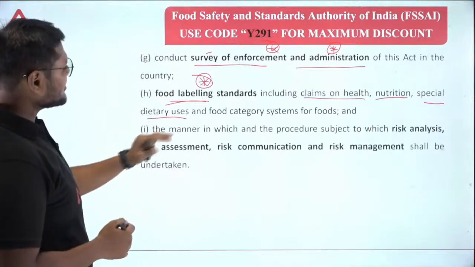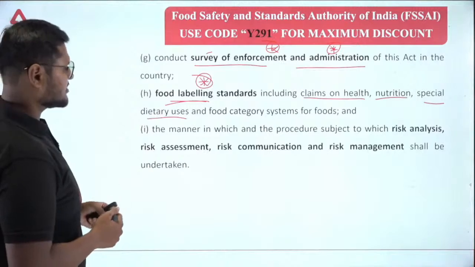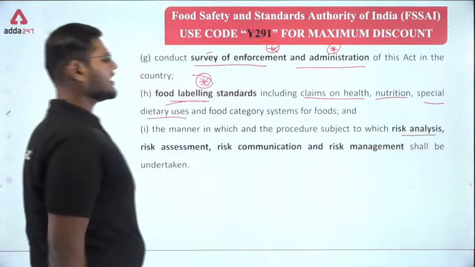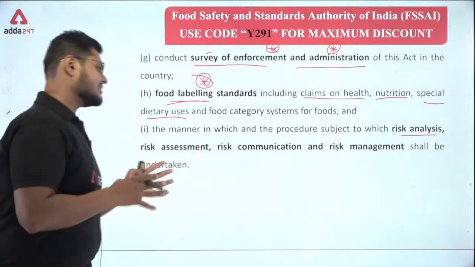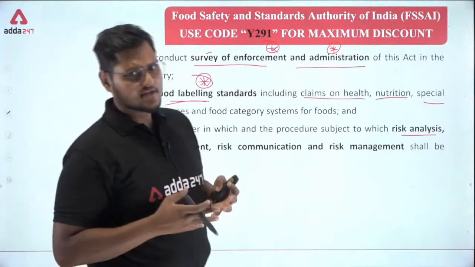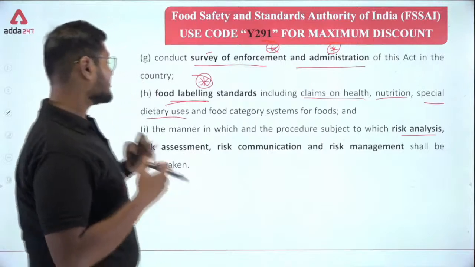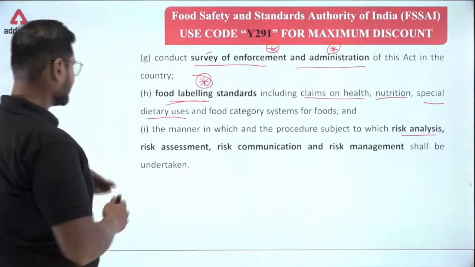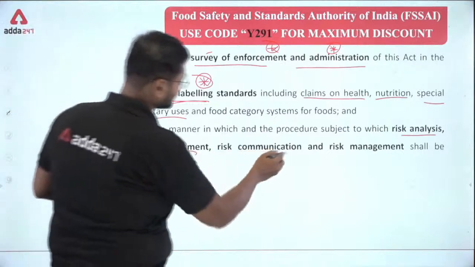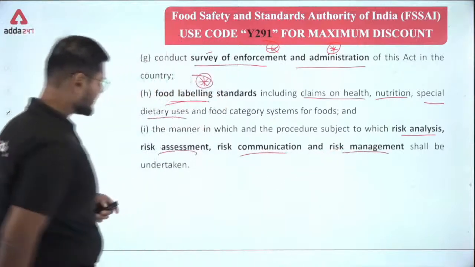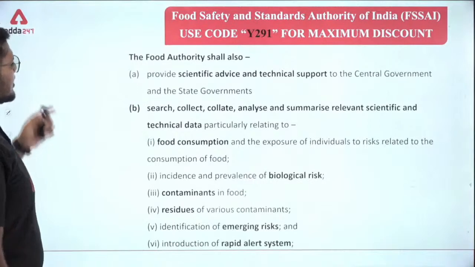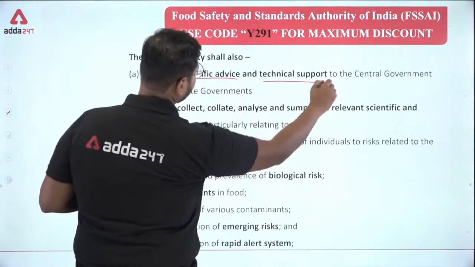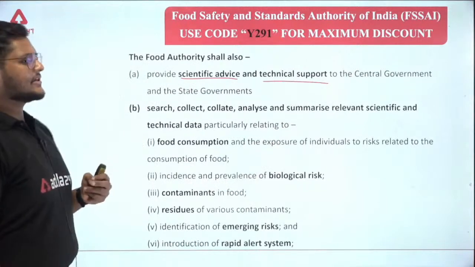Next, the manner in which and the procedure subject to which risk analysis. Now, another sector of the functions of the food authority is risk assessment and risk analysis. Risk analysis, risk assessment, risk communication and risk management shall be undertaken. The food authority shall also provide scientific advice and technical support to the central government and the state government.